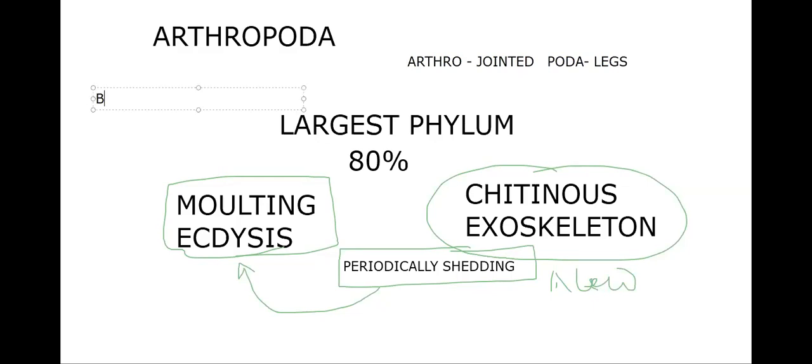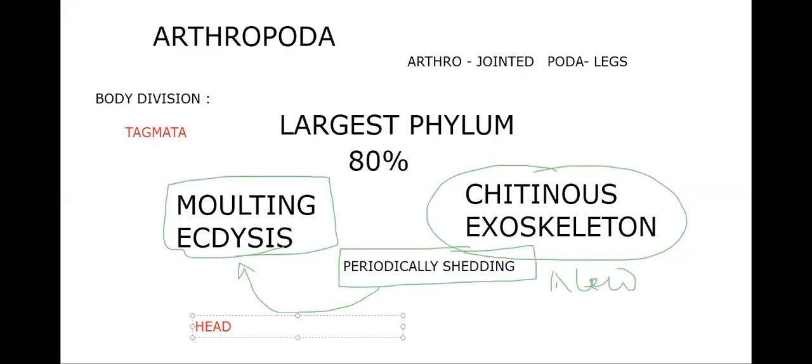Then body division of phylum Arthropoda. Body division is unique here. The body division is in the form of tagmata. That is very important to remember. So what is tagmata? Let's take the cockroach. Cockroach is well known, isn't it?